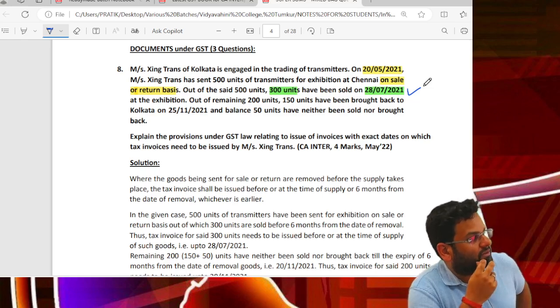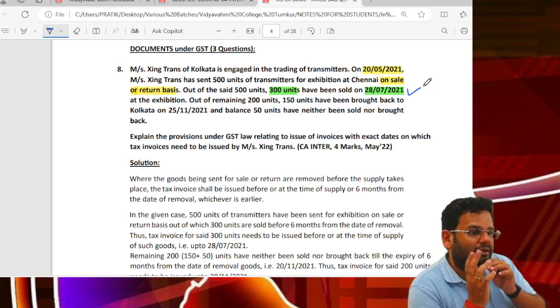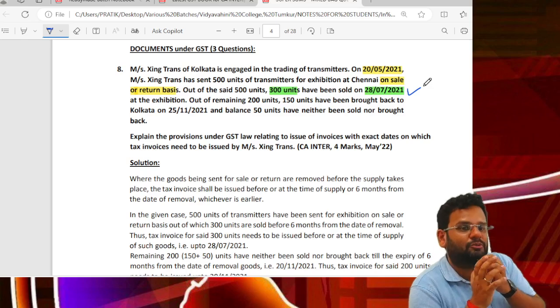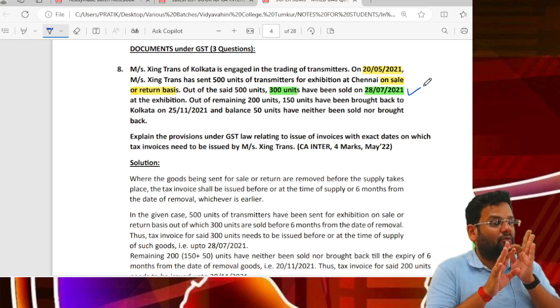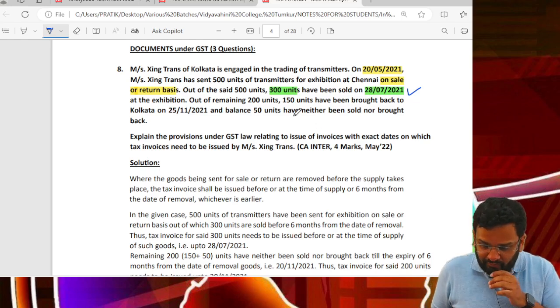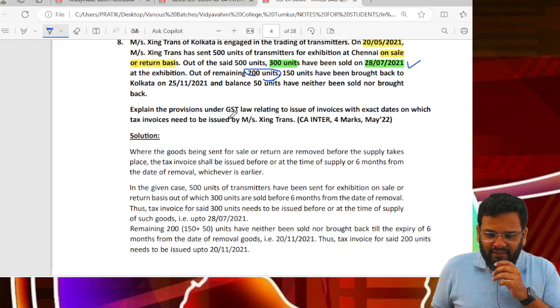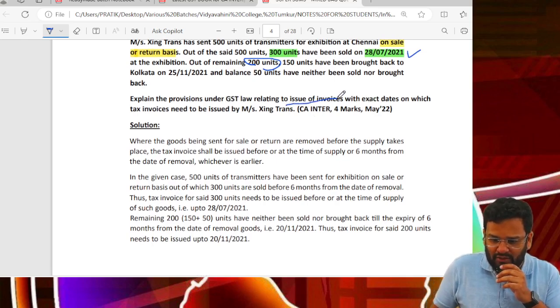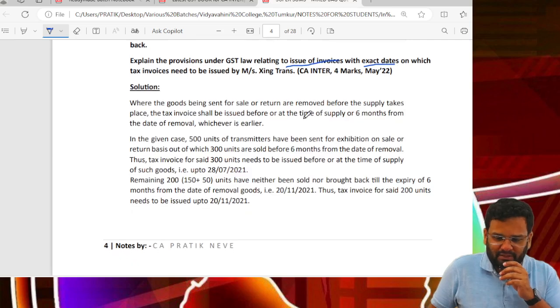Exactly on 19th November. That is within 6 months, you will have to make invoice. And balance 50 units have neither been sold nor brought back. Doesn't matter. Make invoice for all 200 units. Explain the provisions under GST law relating to issue of invoices with exact dates on which tax invoices need to be issued by this supplier. Asked for 4 marks in May 22.